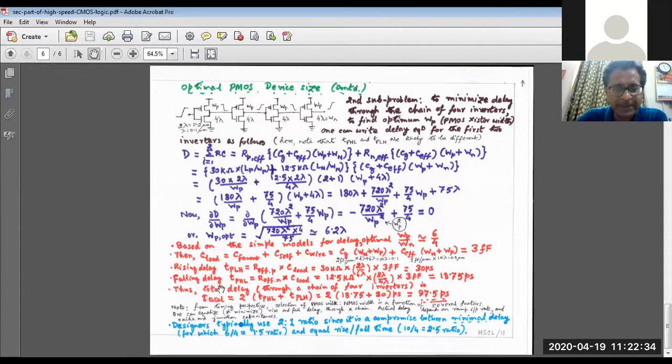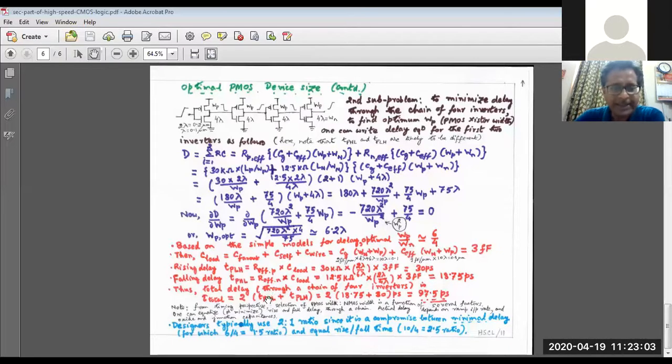Whereas for the falling delay, it is the effective resistance of the NMOS transistor, that is 12.5 into L by W for the NMOS transistor. Its length is 2, width is 4, so 2 by 4. So 12.5 into 1 by 2 into 3 becomes 18.75 picosecond.